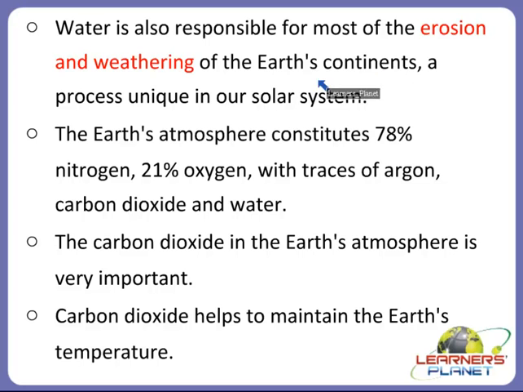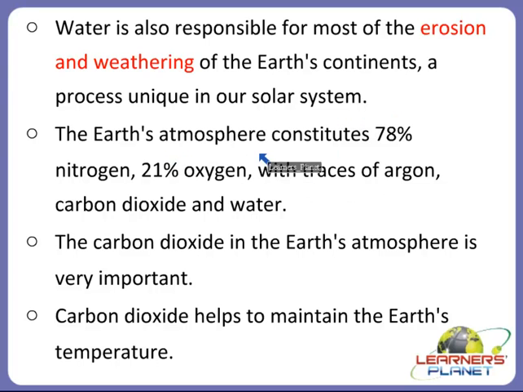And water is responsible for most of the erosion and weathering of the Earth's continents, which is considered to be a process which is unique in our solar system. No other planet has such a unique process in our solar system which can cause weathering or erosion. It is only possible on our Earth, right? Because of this erosion and weathering, life on our planet has become more possible, right? The survival has become more possible, right?